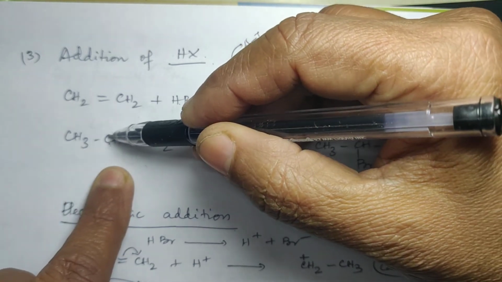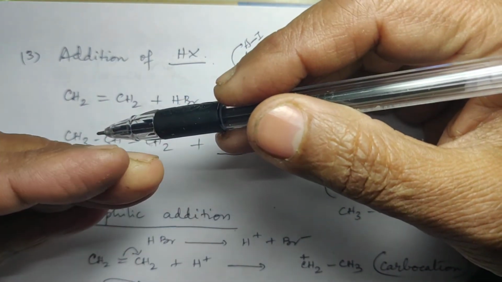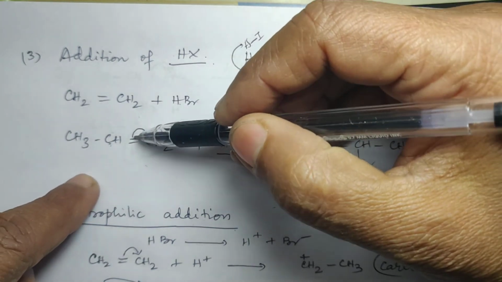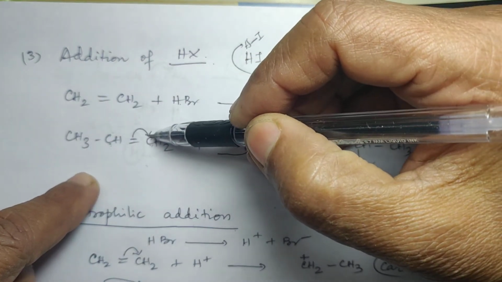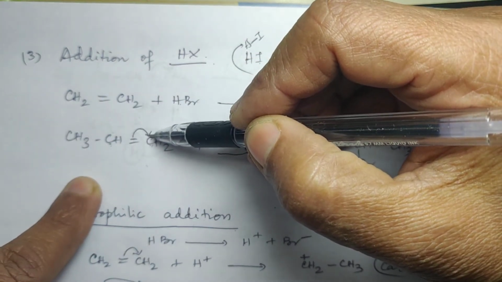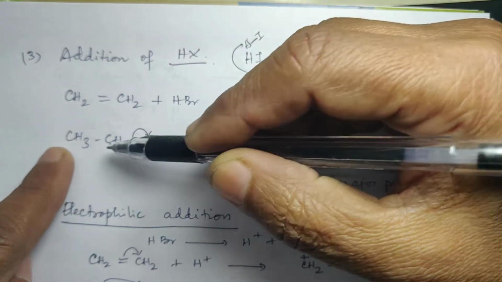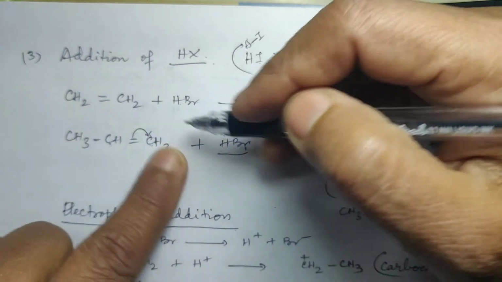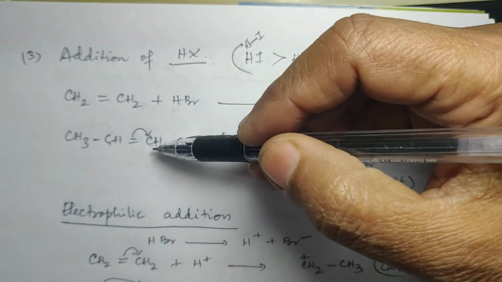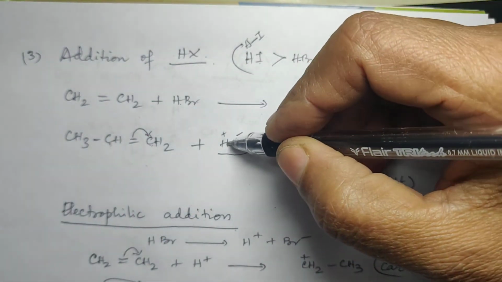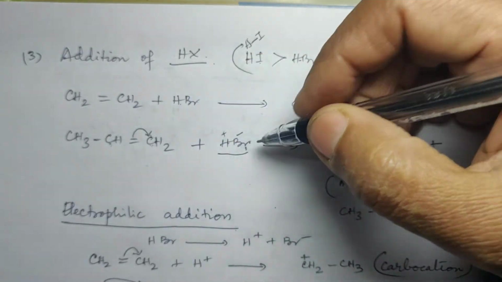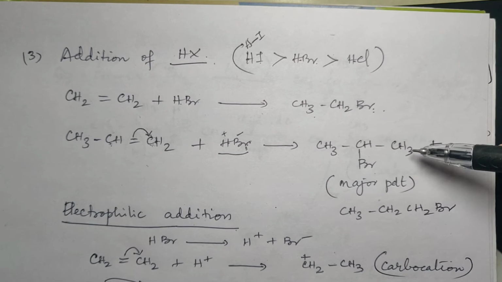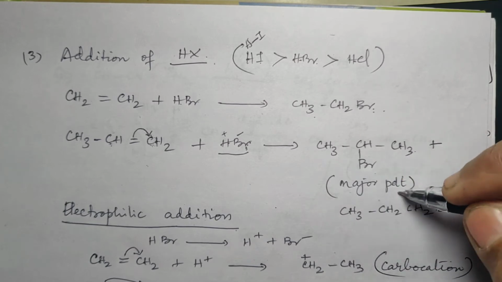अगर ये इधर जाता है तो यहाँ से ये repel करेगा. It will push it. You go that side, right? So the pi bond pair will go towards this C, away from the plus I group. It is going in the opposite direction. So this will be minus, which will attract positive, and this will be positive, which will attract minus. So you will get CH3, CHBr, CH3. So this is the major product.